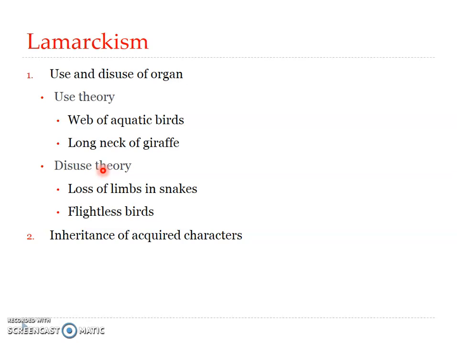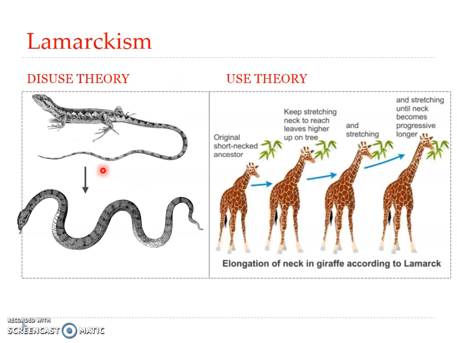Many examples came up, and here two examples are cited: loss of limbs in snakes and flightless birds. Lamarck illustrated the theory of disuse by citing the structure of the present day snake. He pointed out that snakes were originally lizard-like. This is what, as per Lamarck, the snakes looked like in the ancient past.